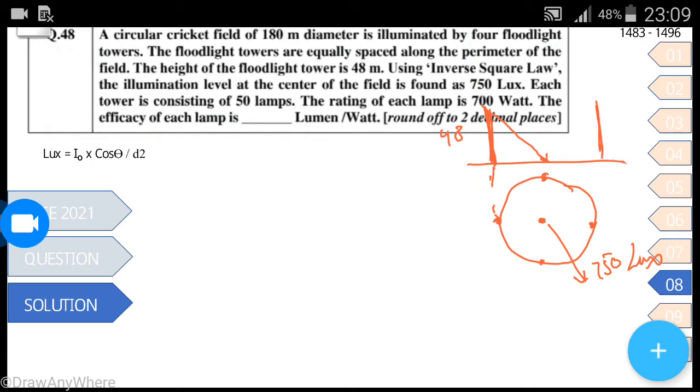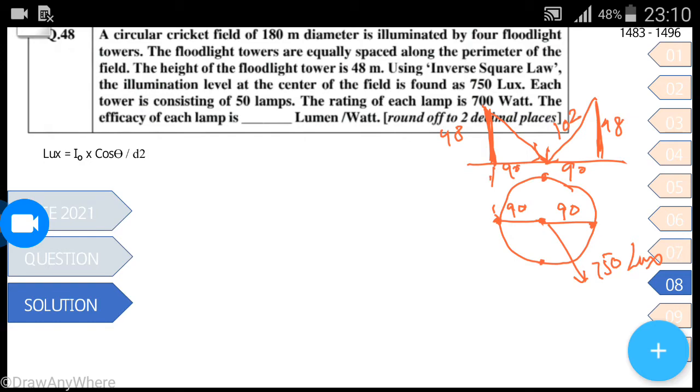Similarly from this tower, rays are coming to the center. This is also 48, and the cricket field is 180 diameter, so the radius will be 90. Using the Pythagoras theorem, h square is equal to p square plus b square, the hypotenuse comes to be 102 meter.